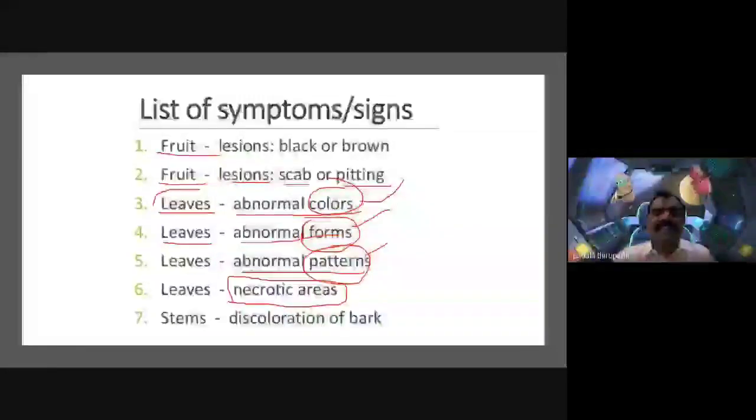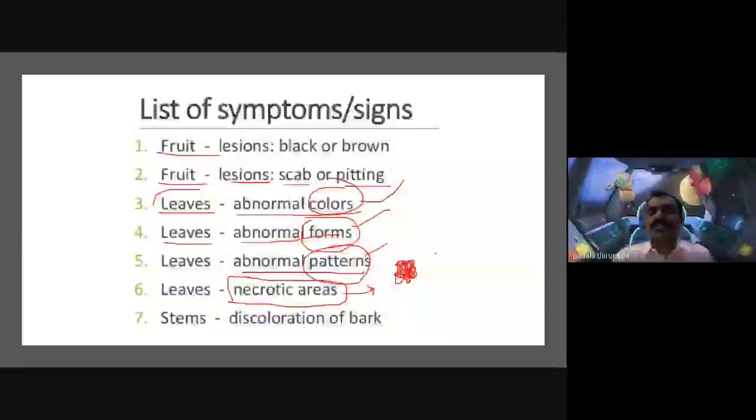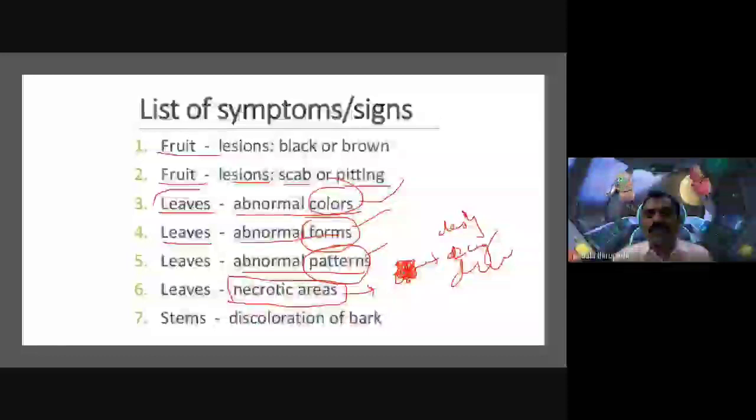Some of the friends are asking me, sir, what is the meaning of necrotic areas? Necrotic areas are nothing but areas where the tissues of the cotton bolls or the leaf surface are going to die, decay, or decompose.